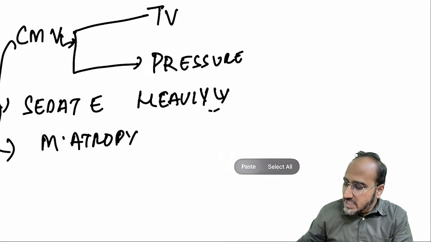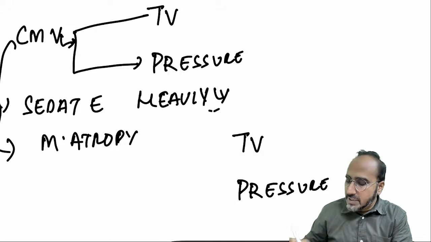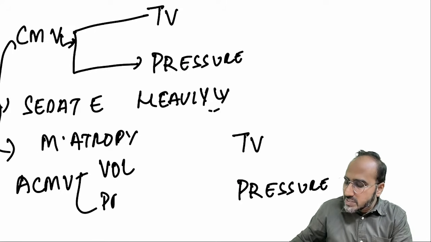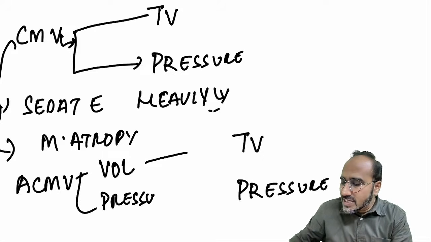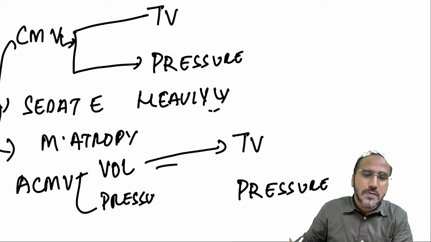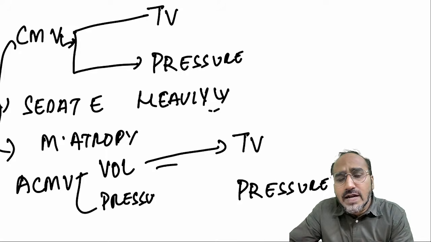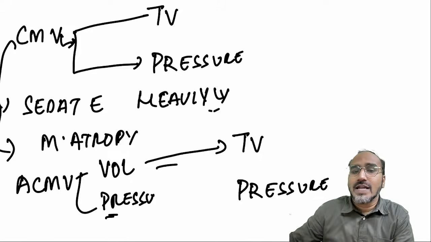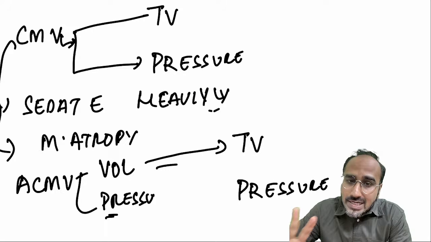Now, after CMV, if the patient is improving on CMV, then we need to go for a step down mode of CMV that is called ACMV. In ACMV, there is volume control mode or there is pressure control mode. If you as the anesthetist or the physician are setting the volume, then it is called volume control mode. Why? Because remember, if you are setting the tidal volume, the ventilator will take responsibility of the pressure. If you are setting the pressure, the ventilator takes the responsibility of generating the tidal volume. Only one of the two things you can set.